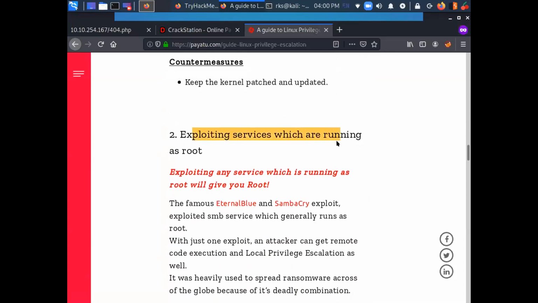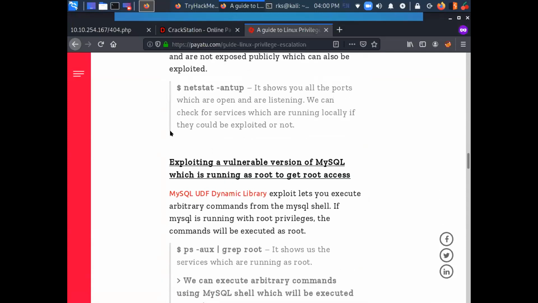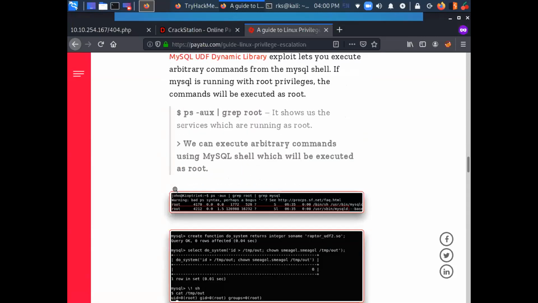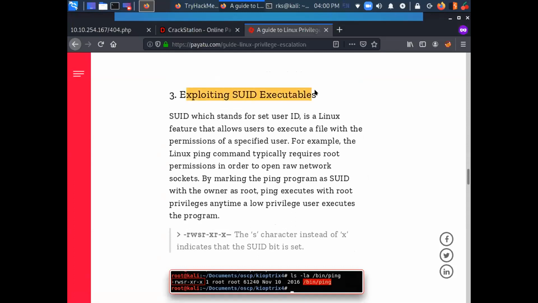Exploiting services running as root. Let's see netstat -ant. These things are not going to work here. I'm going to go for the third option here, that is exploiting SUID executables. And what are SUID executables? SUID executables are those files which have the SUID bit set.